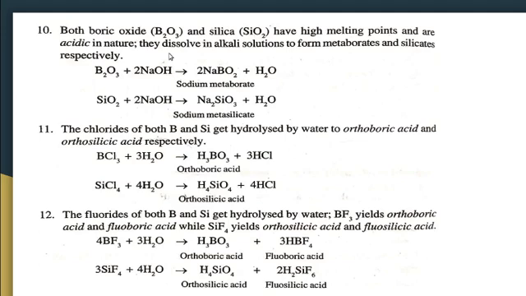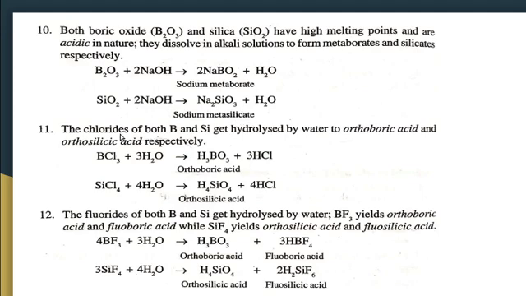So B2O3 plus 2NaOH gives sodium metaborate. Similarly, SiO2 on treating with NaOH forms Na2SiO3, sodium metasilicate.